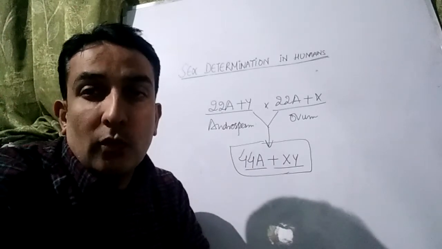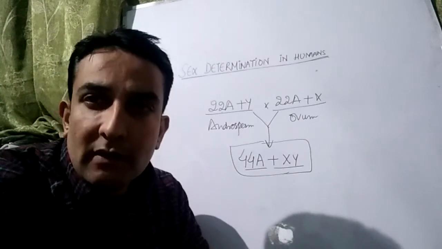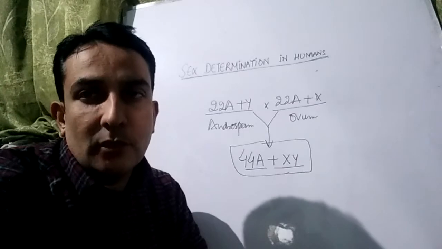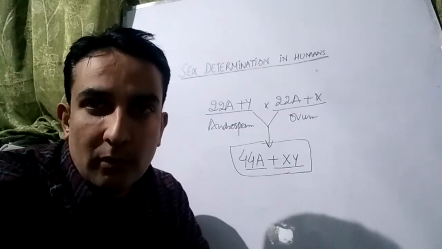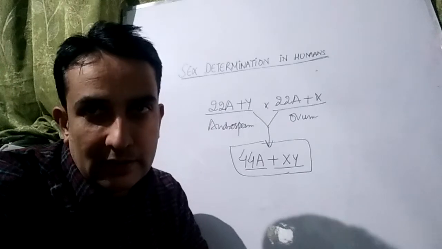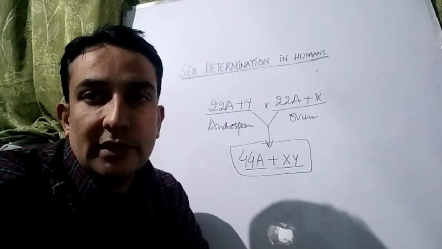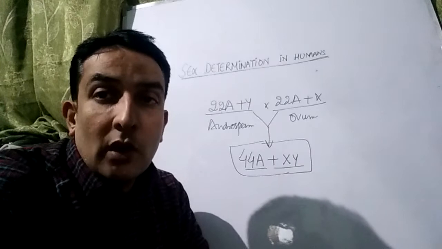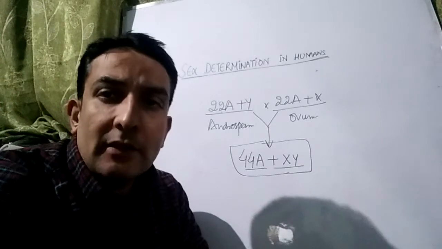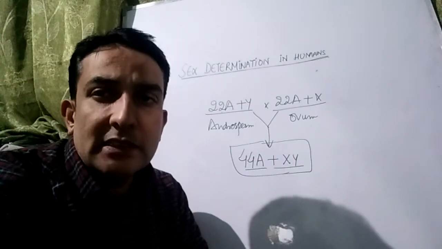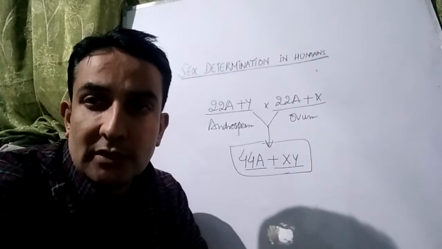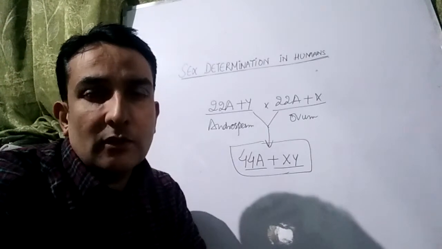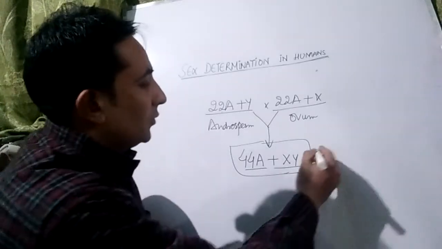Plus XY. So we conclude that whenever an androsperm, a sperm which contains the Y chromosome, fertilizes the ovum, the resultant offspring would be male. It is sometimes also asked in the NEET examinations. So try to remember it very keenly that whenever an androsperm fertilizes the ovum, the resultant offspring would be male. Androsperm is a sperm which contains the Y sex chromosome.